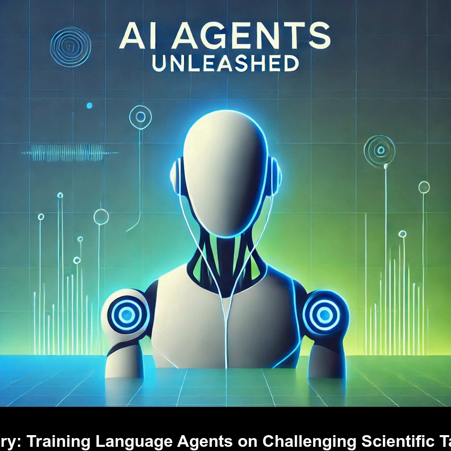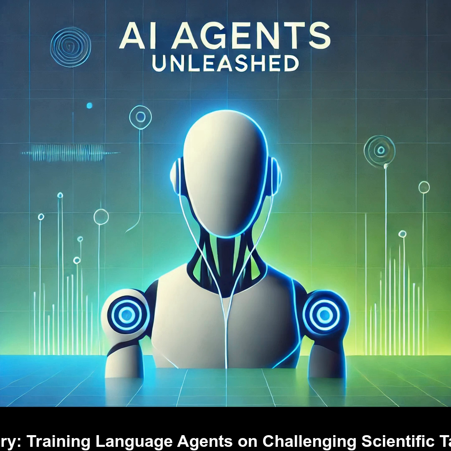What other limitations do the researchers highlight? Another important point they raised is the difficulty of directly comparing the performance of language agents to human scientists. They each have unique strengths and weaknesses, making it challenging to conduct an apples-to-apples comparison.